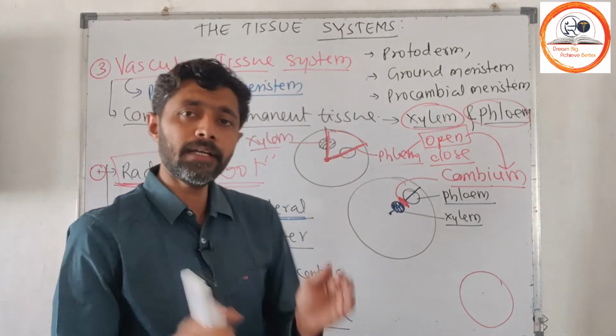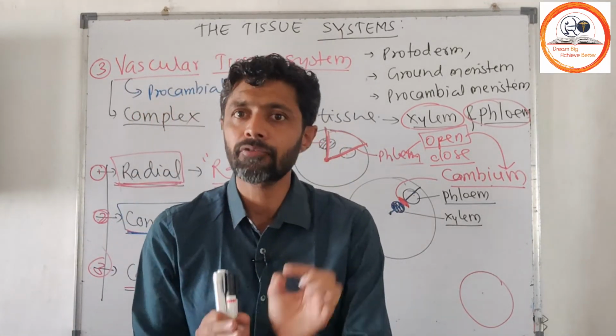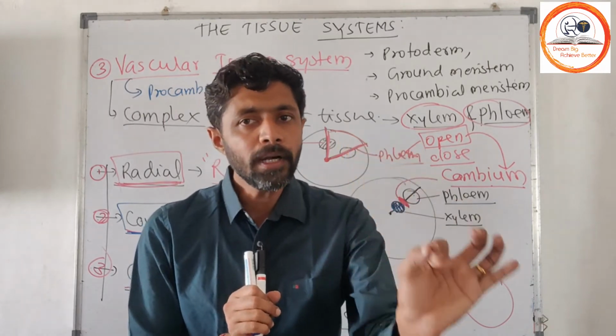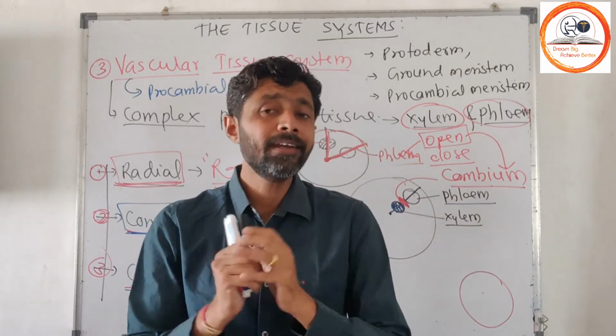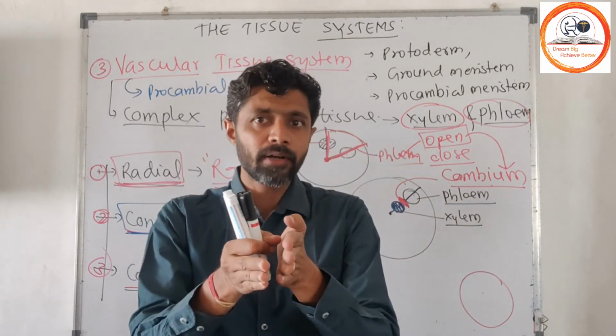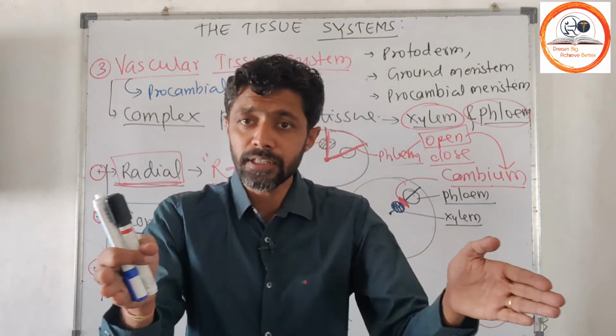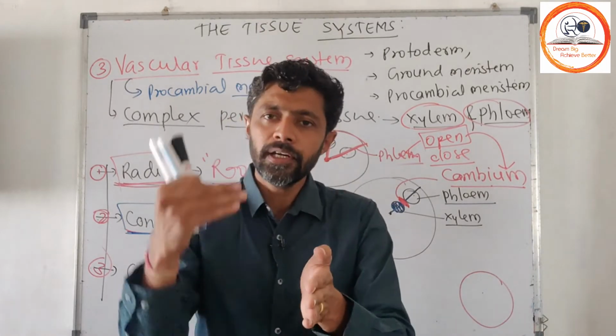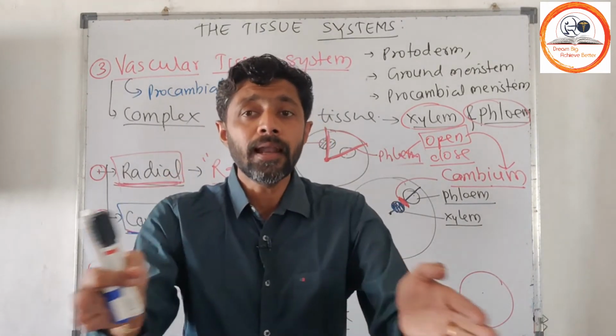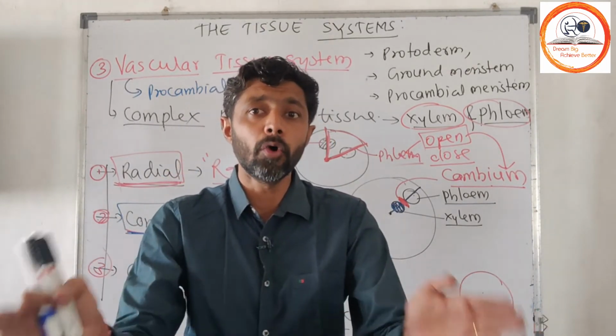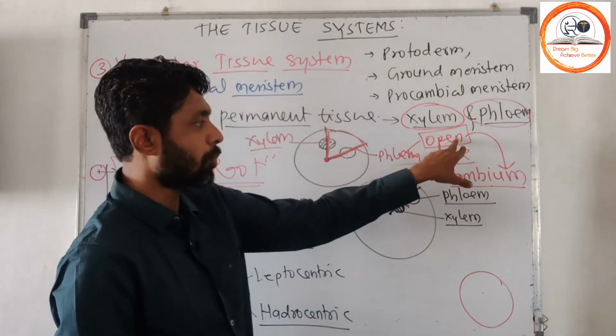If it remains present, then we call that vascular bundle an open type. And why is it called open? Because cambium, the secondary meristem, is responsible for increasing the thickness. So if it remains present, then lateral growth or secondary growth will remain open. So we call it open.